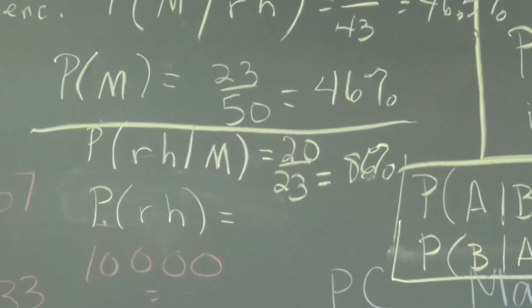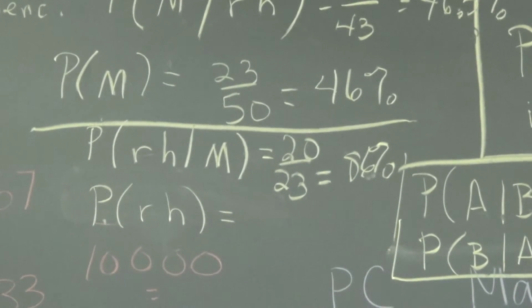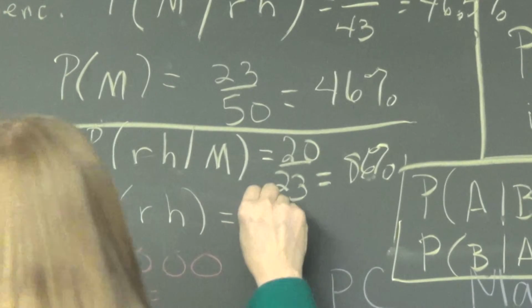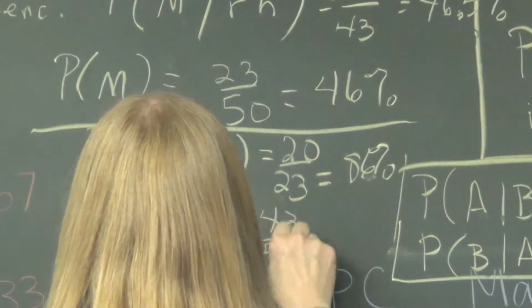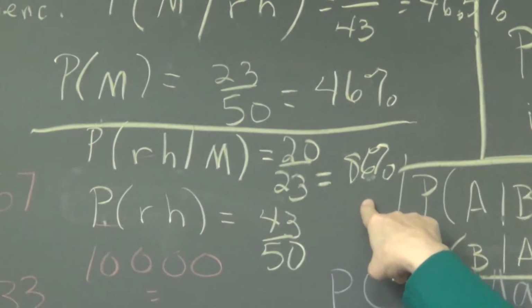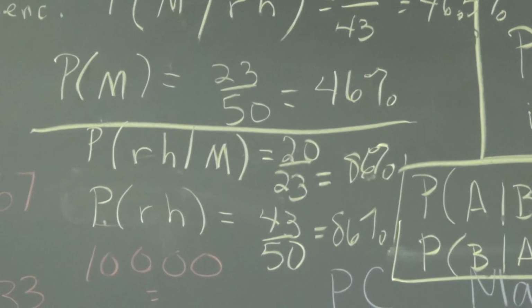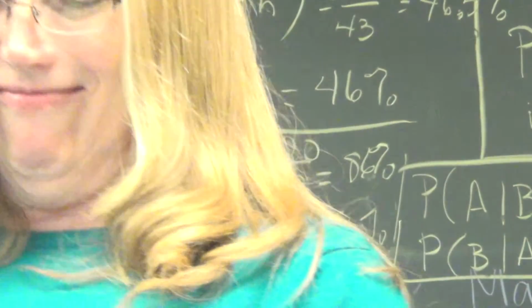Right-handed is 43 out of 50, which is 86. It wasn't 86 for right-handed given male. It was 87. Oh, well, that's awful close. It's hard to tell when it's that close. It's 86.95, so yes. All right. That's close enough. They're independent. I'd say they're independent.